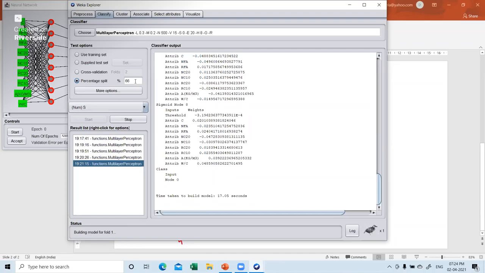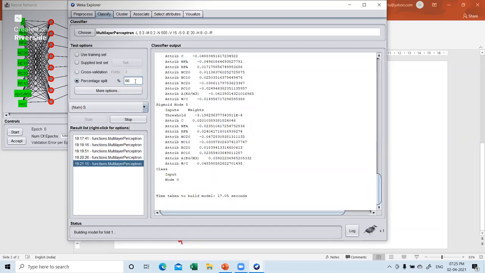Yes, sir. What I'm saying is, suppose we are having say 150 values, whatever you are having today, then I will not try anything separate as a test set. I will put them all in the training set. Then I would say the percentage split is 70-30. Here instead of 66, I would say 70. So from 150, 70% of that, 105 values I think would be used for training, and the remaining would be directly used for testing.